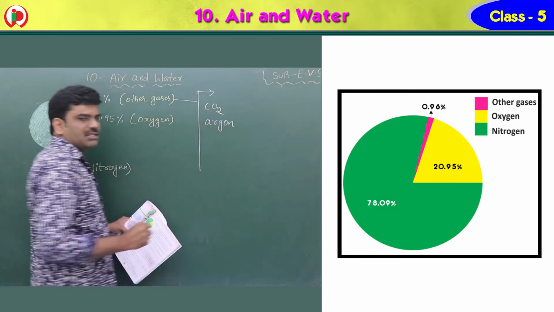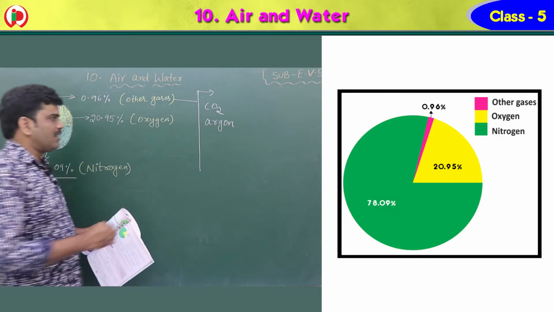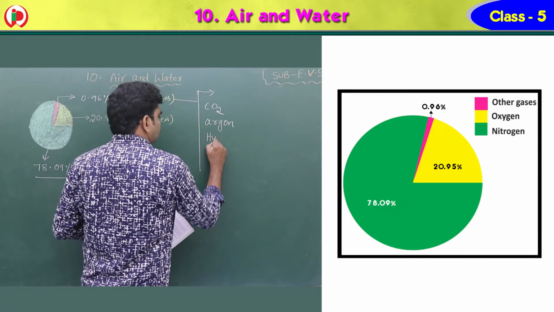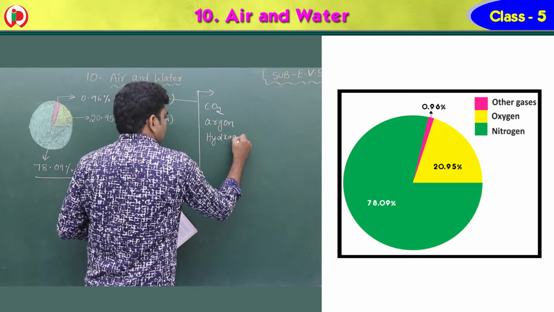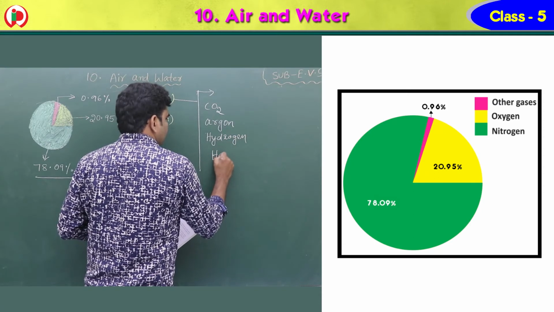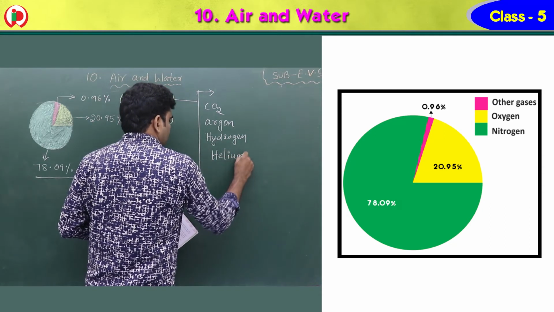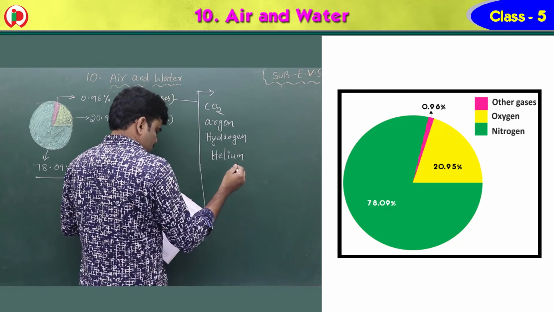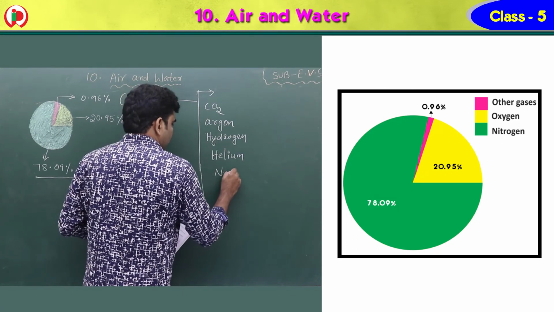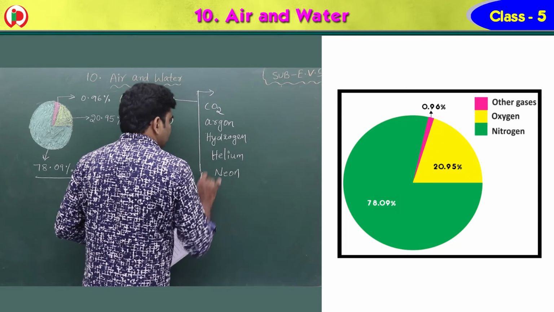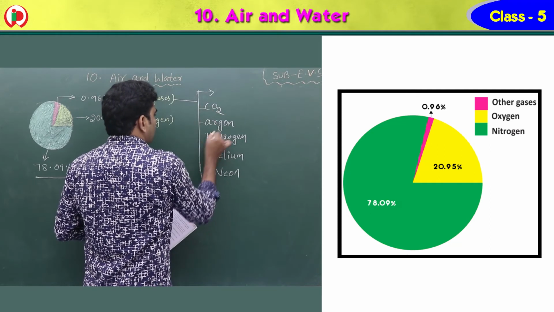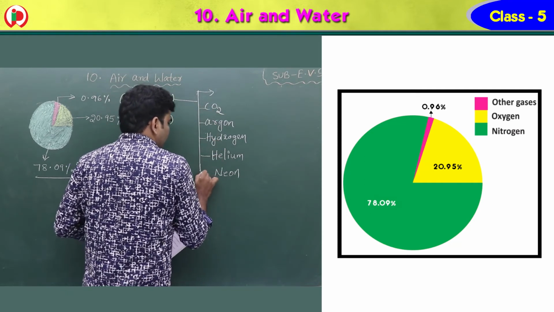CO2 is carbon dioxide, children. Argon, hydrogen, helium, and neon. So what are the gases, children? Carbon dioxide, argon, hydrogen, helium and neon.